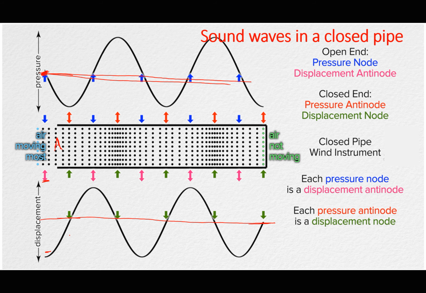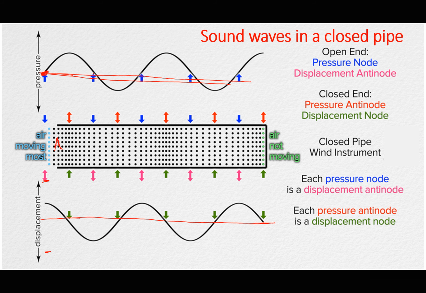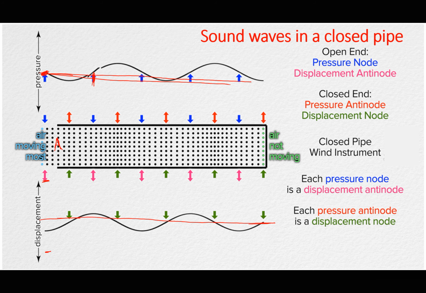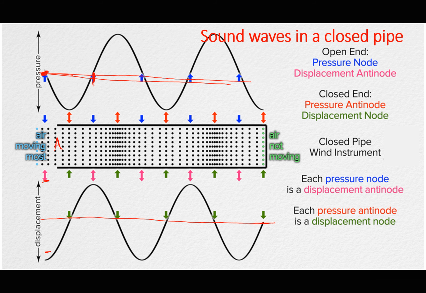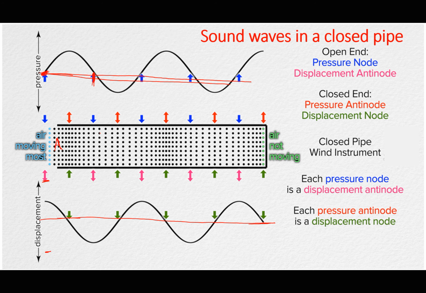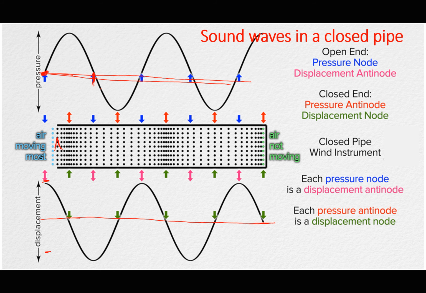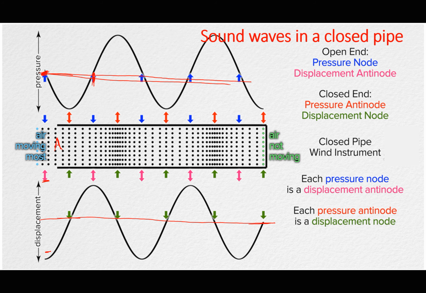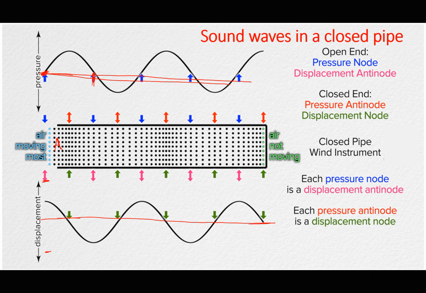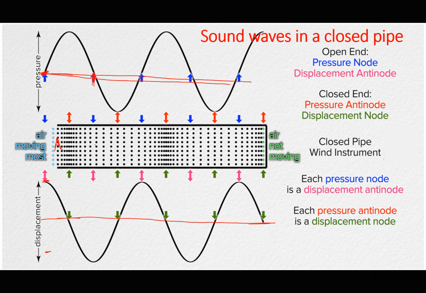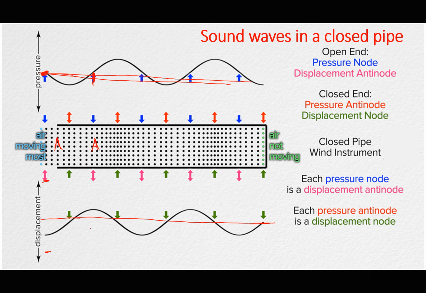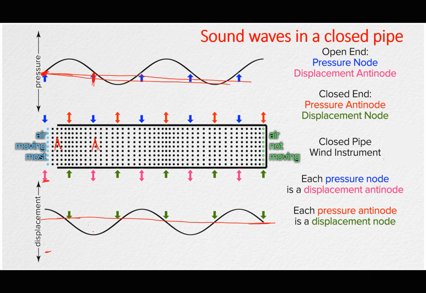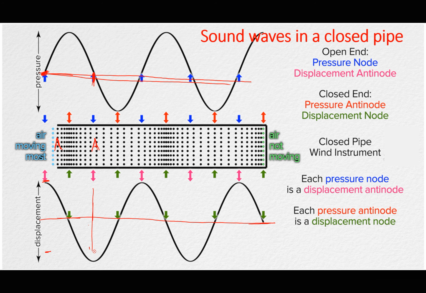Then somewhere here, for example at this point here, the pressure is always at a minimum, so the particles there are also vibrating with large amplitude, because an antinode is being formed somewhere there. If we consider the graph of displacement, you notice that the amplitude of vibration is also greater in this region here.